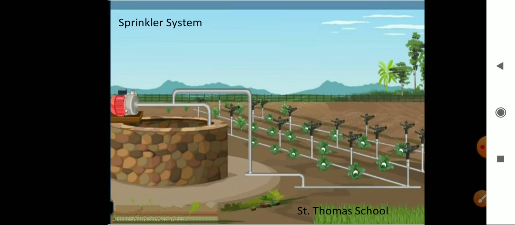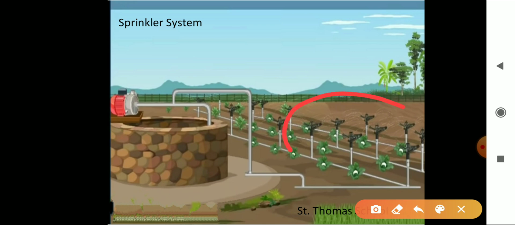Next we are going to see the modern methods of irrigation. Modern methods of irrigation help us to use water economically. The main method used is the sprinkler system. You can see here how the water is sprinkled.